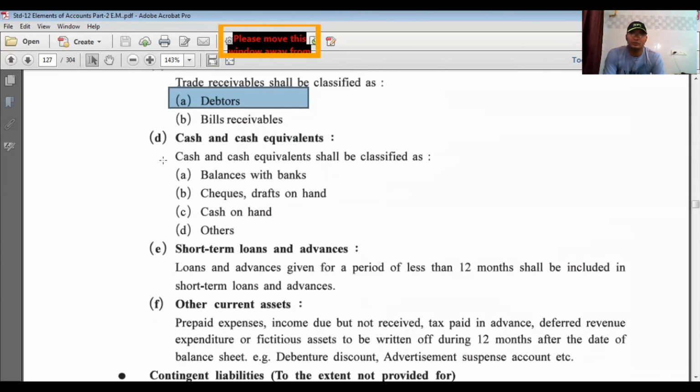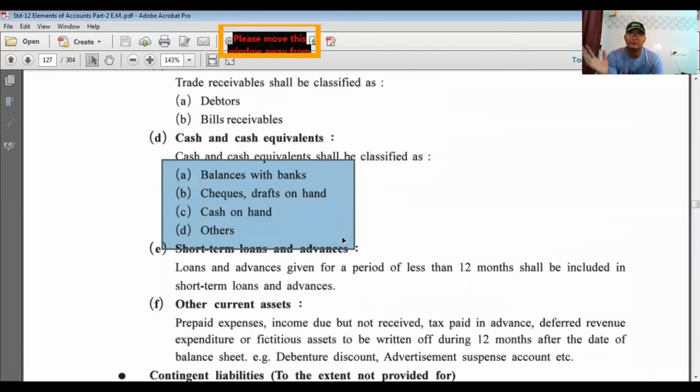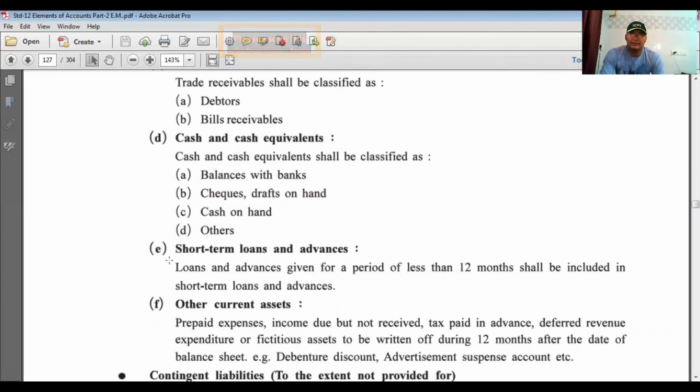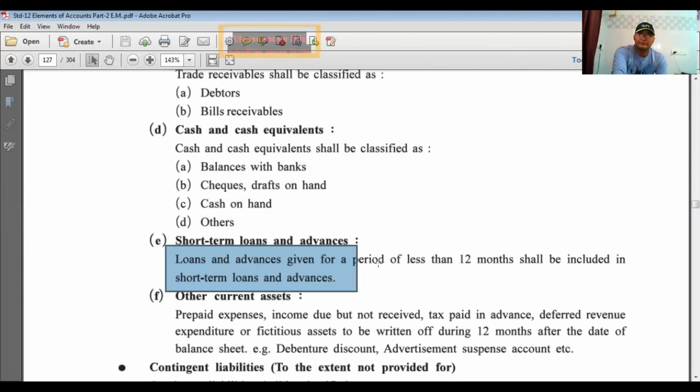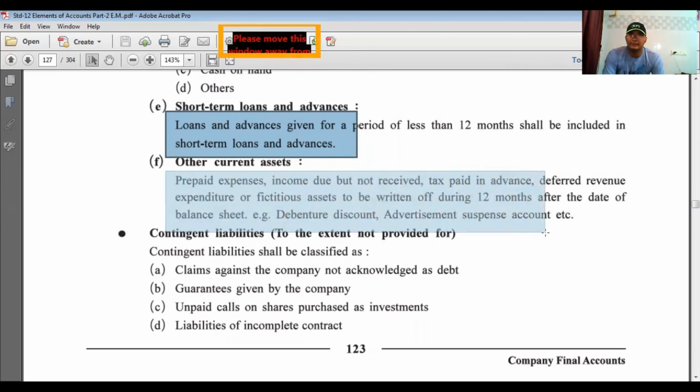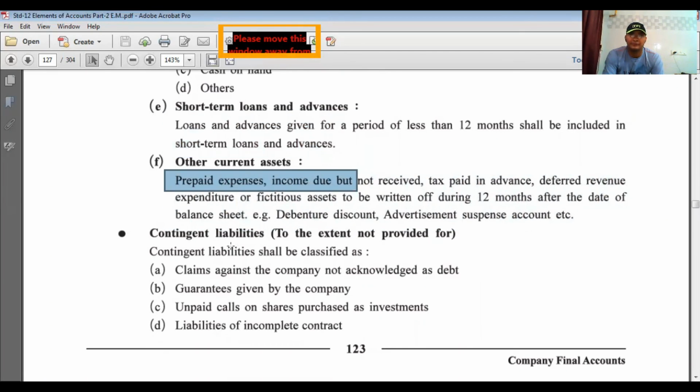Cash and cash equivalents cover balances with banks, cheques, drafts, cash on hand, and others like cash equivalents, which cover short-term investments that can be easily converted into cash. Short-term loans and advances means loans and advances for a period of less than 12 months. Other current assets include prepaid expenses, income due but not received, tax paid in advance, deferred revenue expenditure, or fictitious assets which are written off within 12 months.